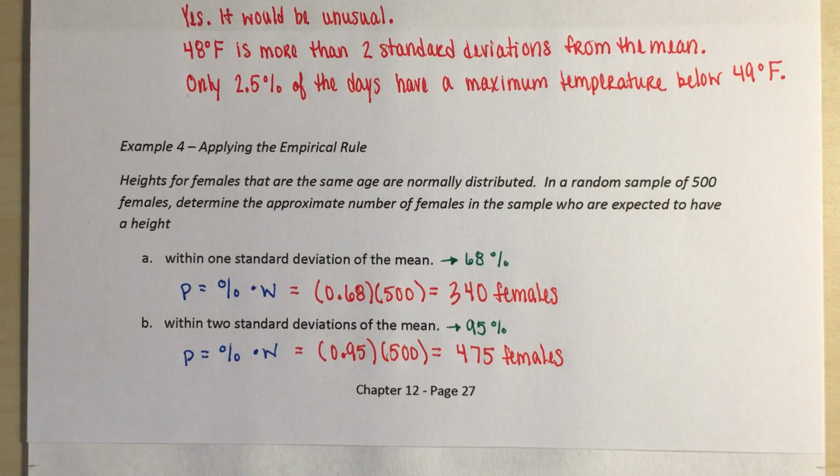So based on the type of problem that you're working through, you may be going through your empirical rule as a whole, or we could be asked to use different parts of our empirical rule to come up with different numbers of people who fall into certain categories.